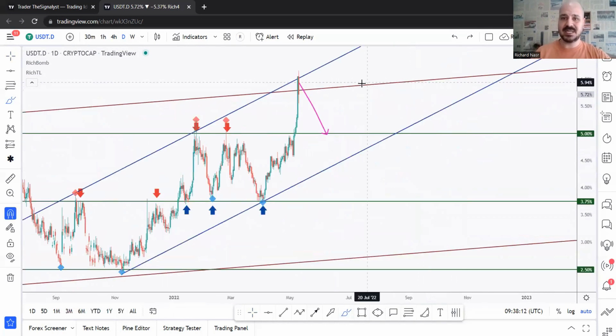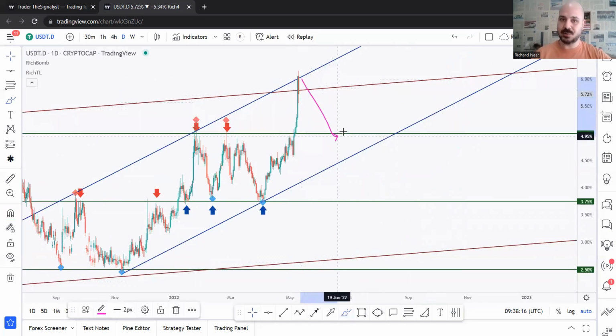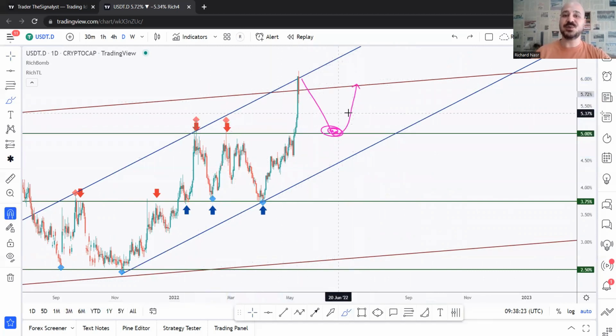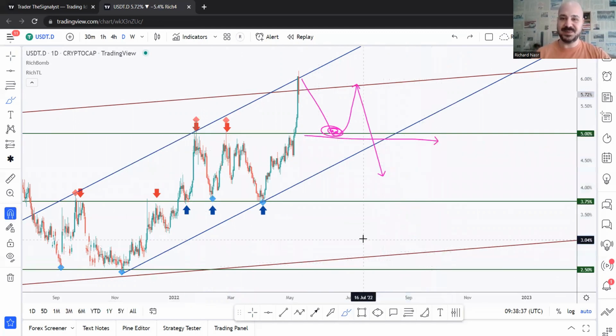So for now, let me delete this one. Now if you drop lower, this is a potential support area, it was acting as a resistance, turned into a support. So to speculate that the bears are taking over here, which would mean the bulls are taking over on the crypto market, we need to see a break below this support, then a movement to our lower bound would be expected.